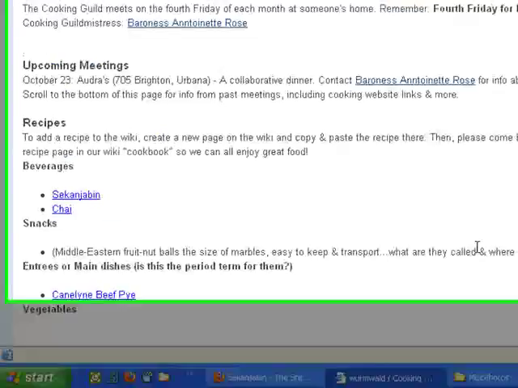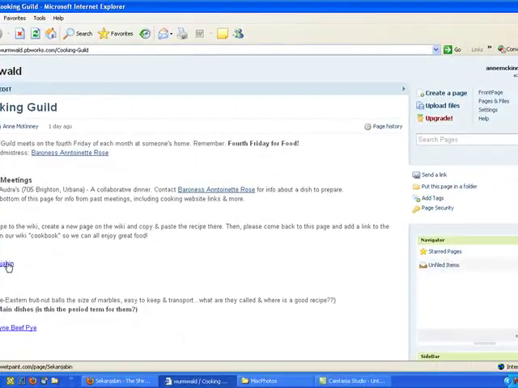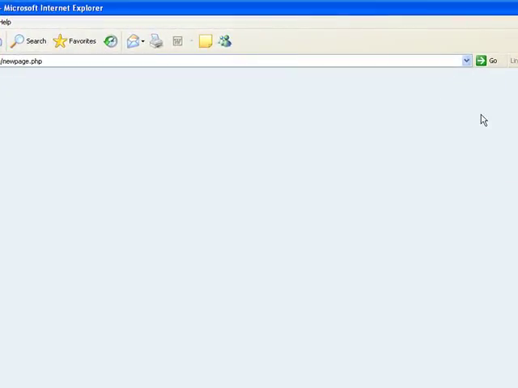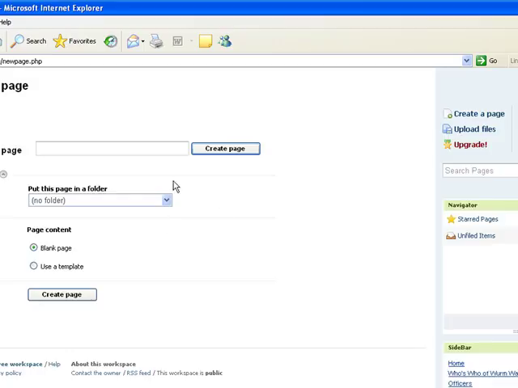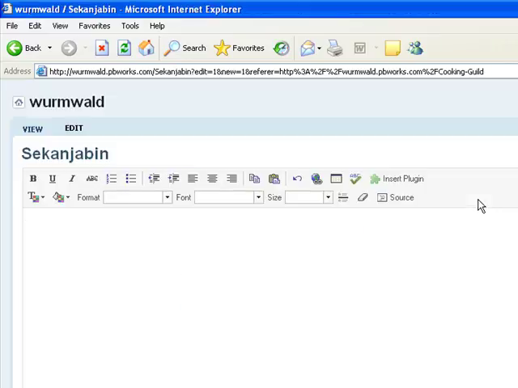Now if we want to correct this and say I'm going to go ahead and move the Sakanja bin page over, what I'm going to do is go to create a page. So this will create a new page in our PBworks wiki. I'm going to title it Sakanja bin, create page, and the computer's going to think for a moment.